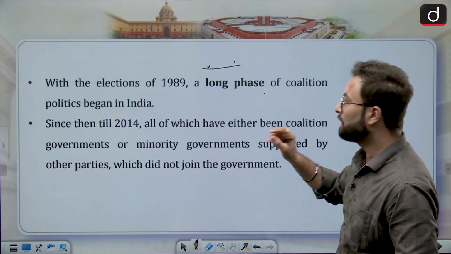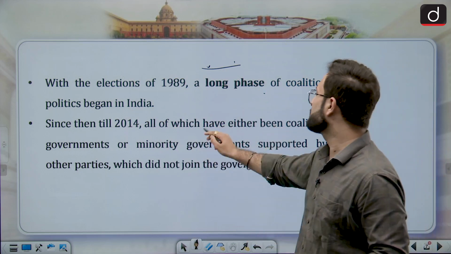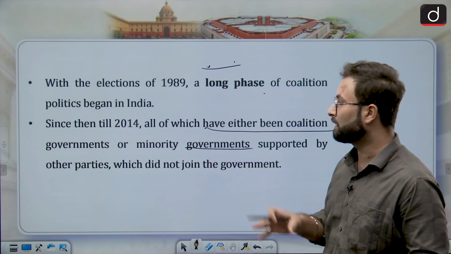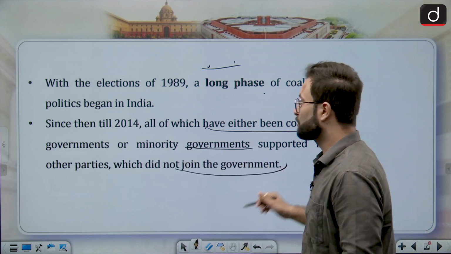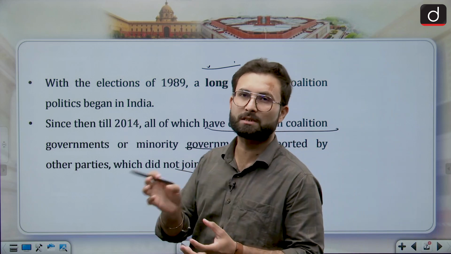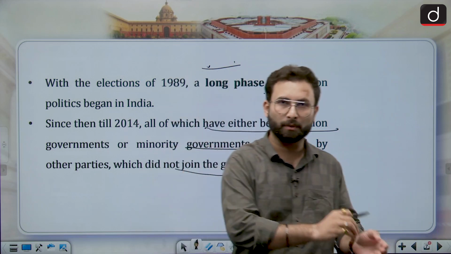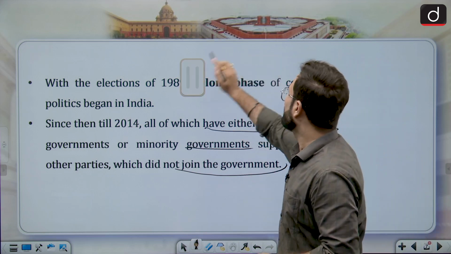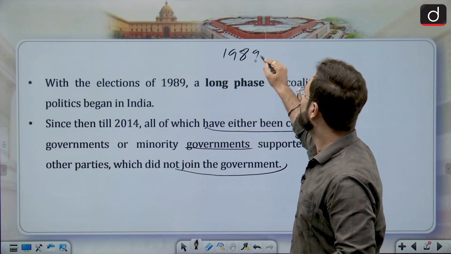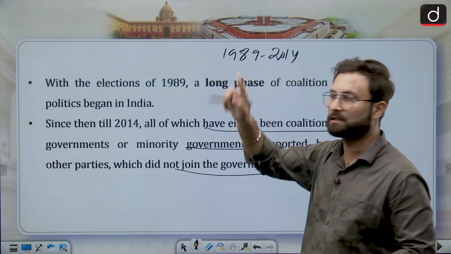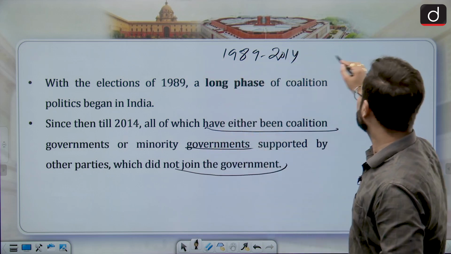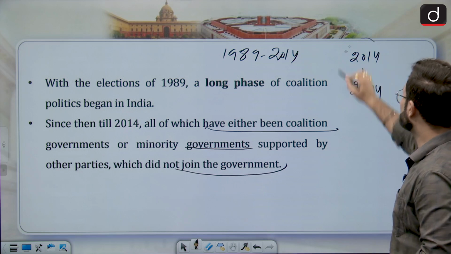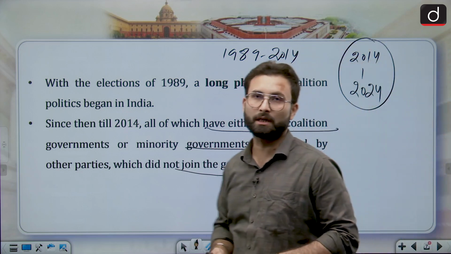Since then till 2014, all governments have either been coalition governments or minority governments supported by other parties from the outside, which did not join the government. So from 1989 till 2014, we have seen such governments. Afterwards, from 2014 to 24, we have witnessed a single party, or majority, government.